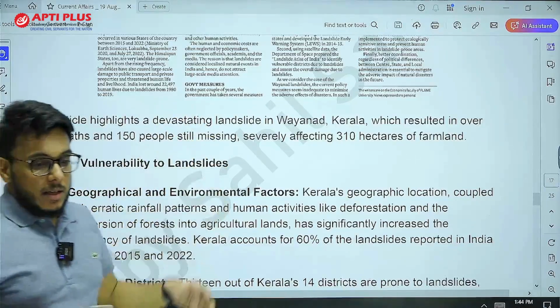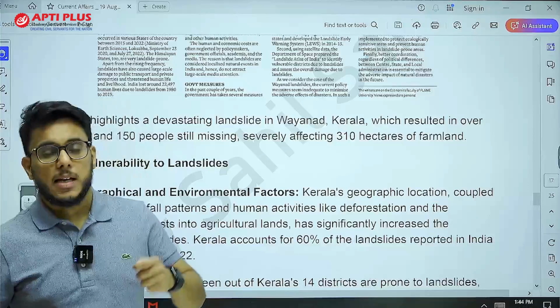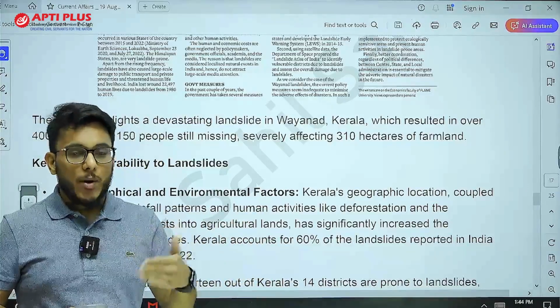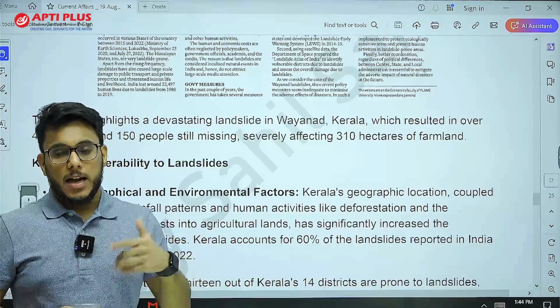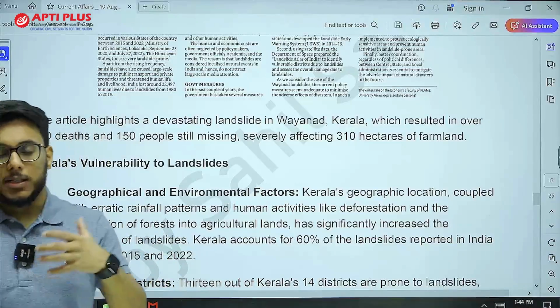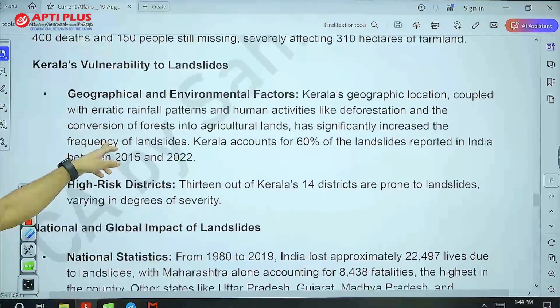Now, when we talk about landslides, it seems to be a natural disaster, but it is not only a natural disaster. It is being exhibited because of anthropogenic factors, because of the intervention of humans in nature.